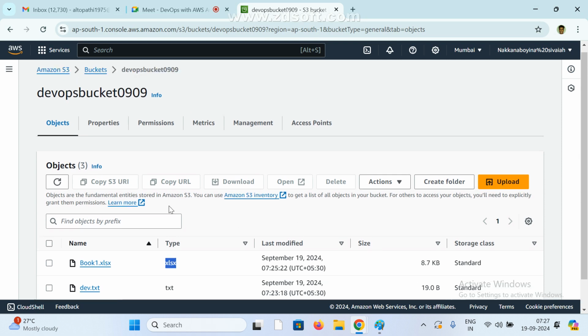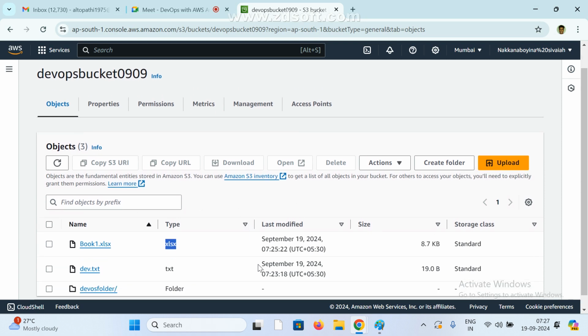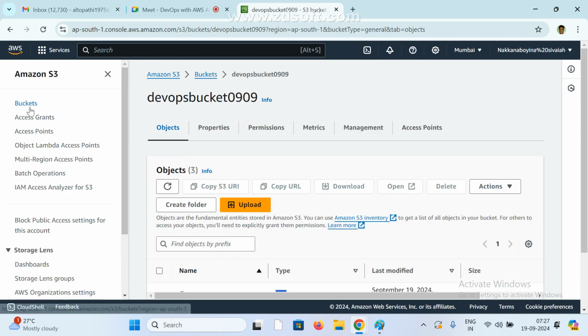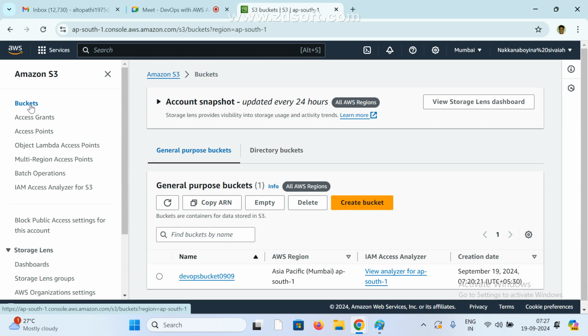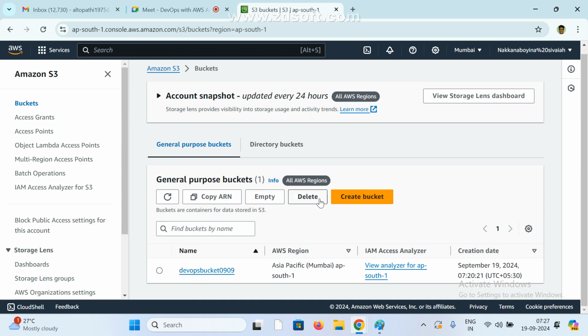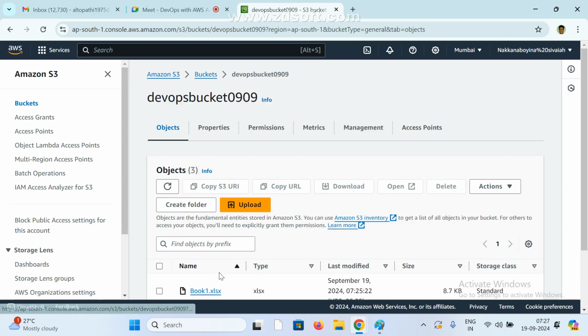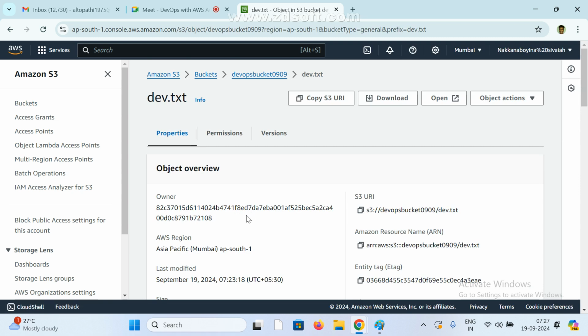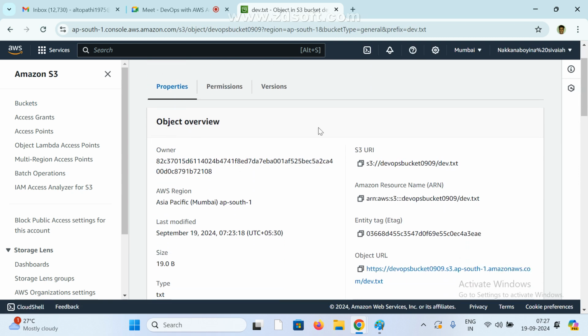Anyone, any doubt as of now? Clear, right? So how to create a bucket? For example, if you want one more bucket, click create bucket, and the bucket name should be unique. Worldwide, wherever you want, you can access. Now see here, I am clicking this file, and if we click on any file, we can see a few more options.